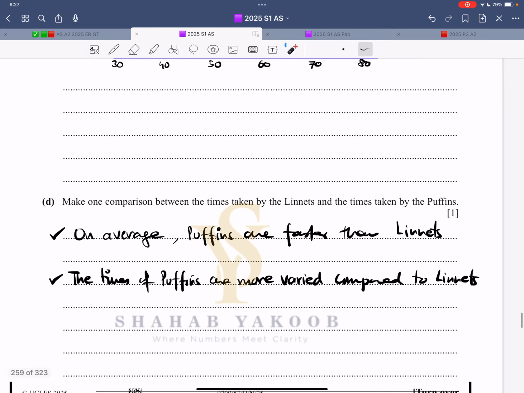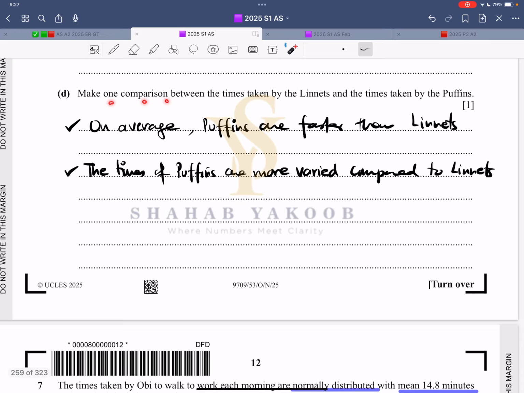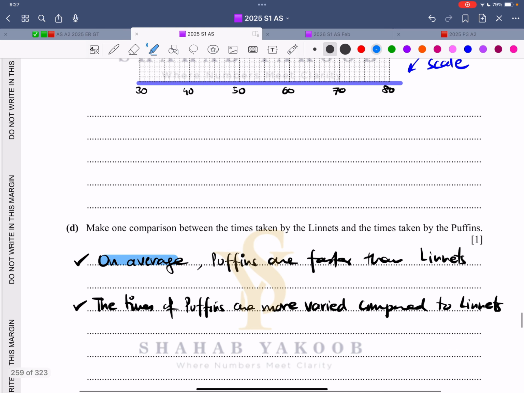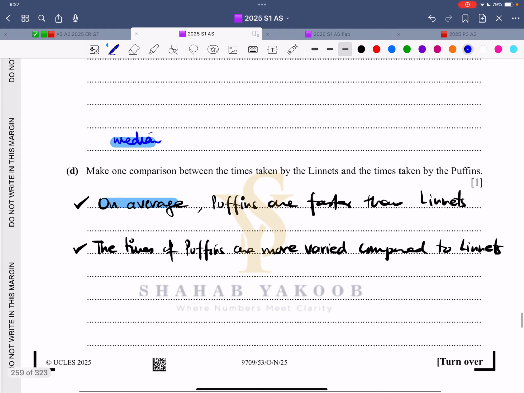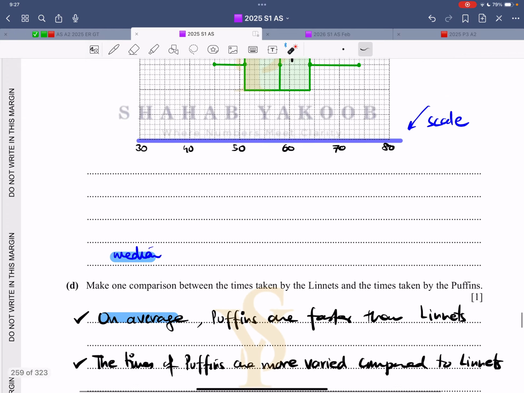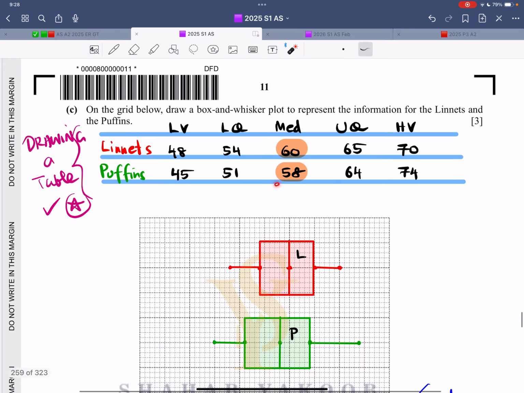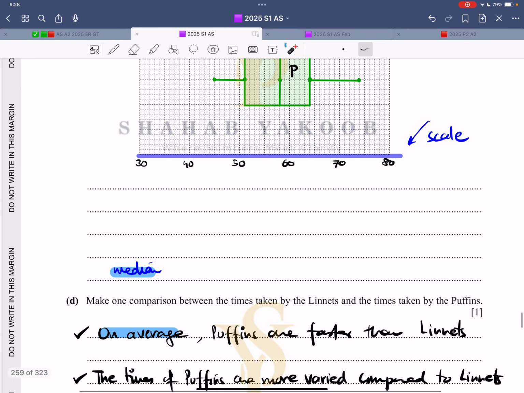And the next thing should be the comment. Make one comparison between the times taken. So now it's your choice what comparison you want to make. On average, that means I am basing this on the median. It could be about the median, and if it's about the mean, the same terminology and reasoning will be used. On average, Puffins are faster than Linnets because their times are lesser. Puffins are faster because this is lower. Faster is good. Less time is good. So 58 versus 60, do not write the obvious.